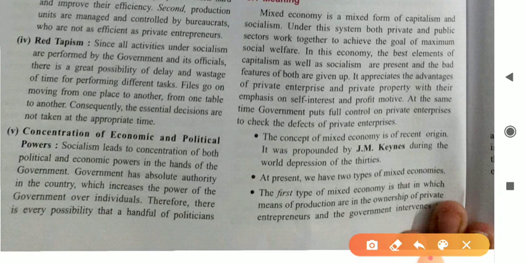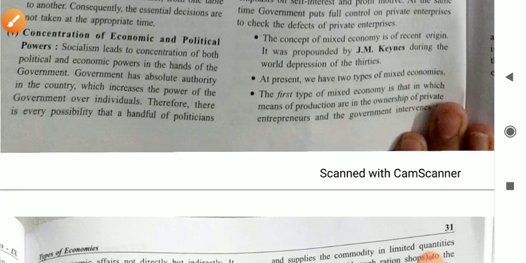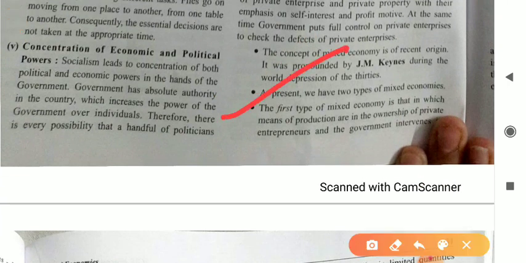Okay student, next point. At present, we have two types of mixed economy. Mixed economy is further divided into two parts. The first type of mixed economy is that in which the means of production, like raw material, plant, machinery, whatever factors of production you have, are in the ownership of private enterprises.